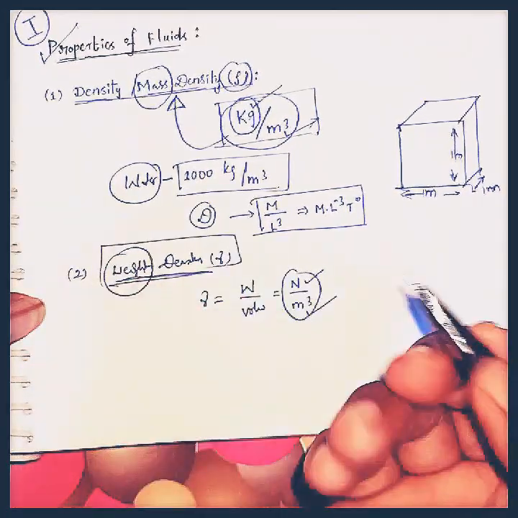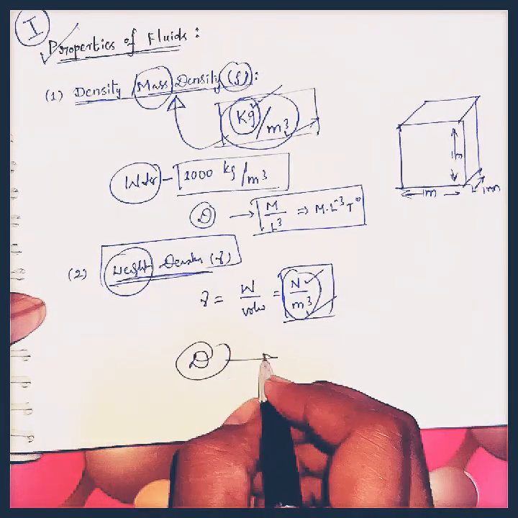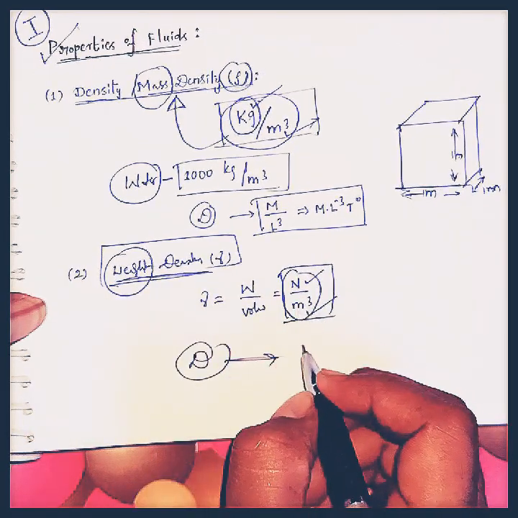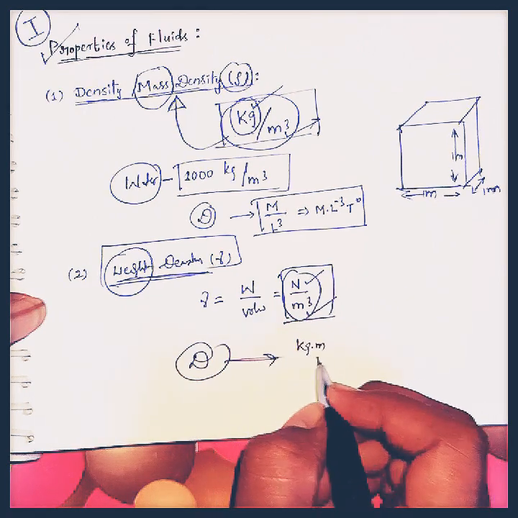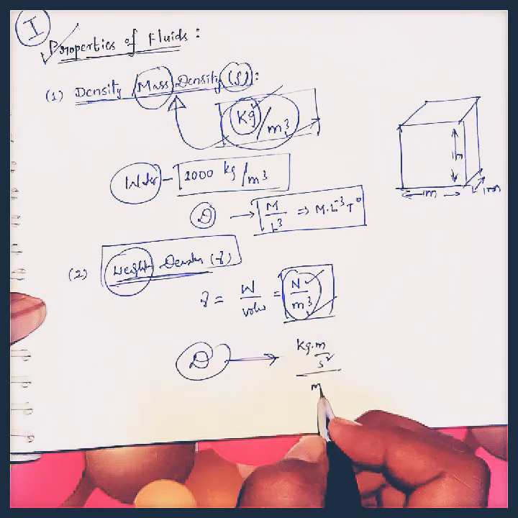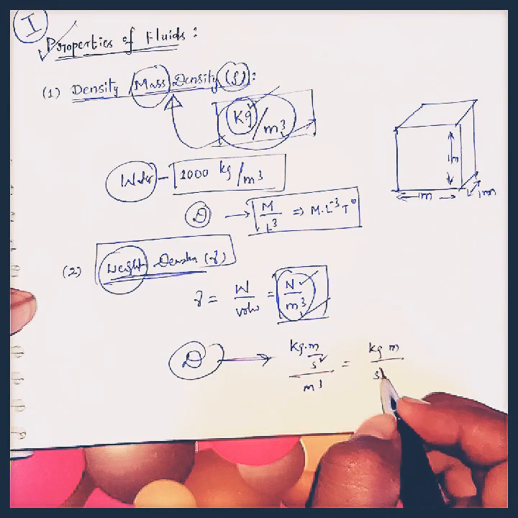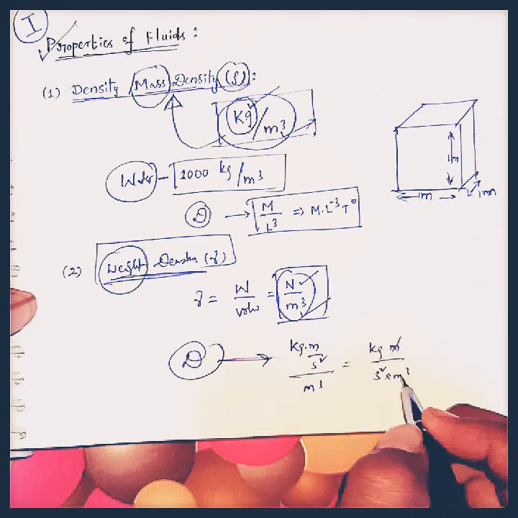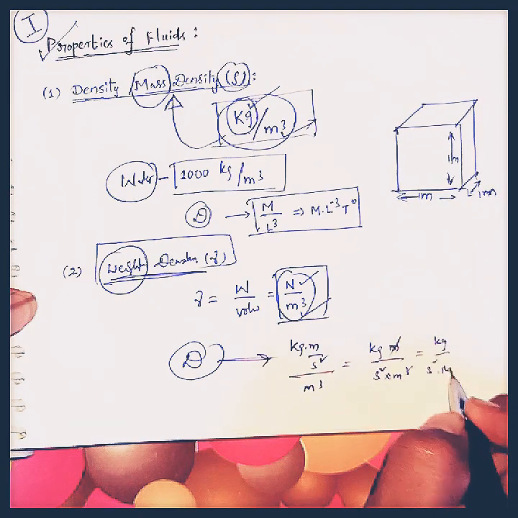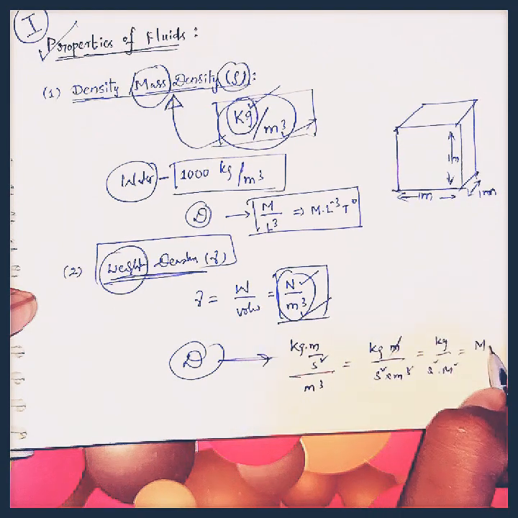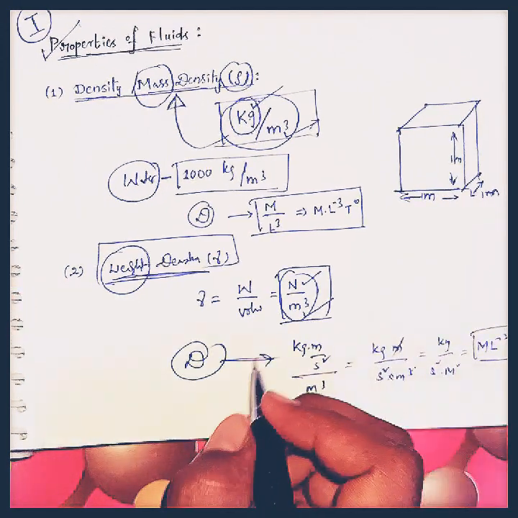These are the units, and if we consider the dimensional formula, for weight we will consider newton. Newton we can write as kg meter per second square, per meter cube. Here kg meter per second square into meter cube, the meters cancel, giving kg per second square and meter square, that is M L power minus 2 T power minus 2. This is the dimensional formula of the weight density.